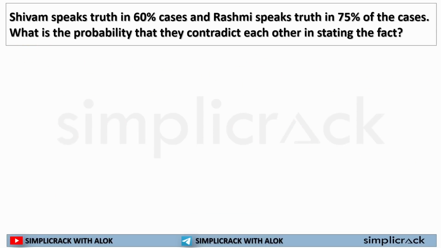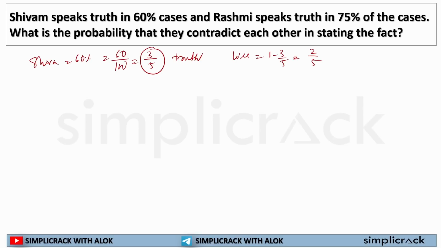Now, here, they have just twisted the question. How have they twisted the question? Shivam speaks 60% times truth. That means 60 out of 100, that means 3 by 5 times he tells the truth. So he tells lies 1 minus 3 by 5 times, that is 2 by 5 times.